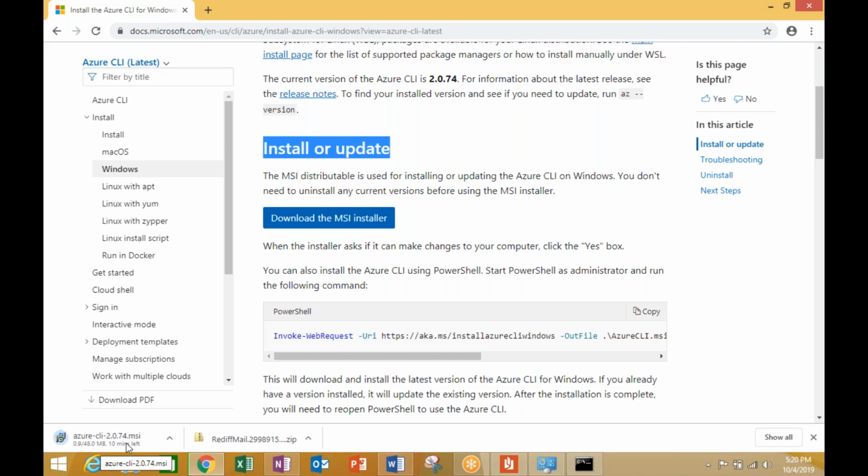Is my audio available, am I audible to all? Yes, Ravi. Says audio connection is lost.